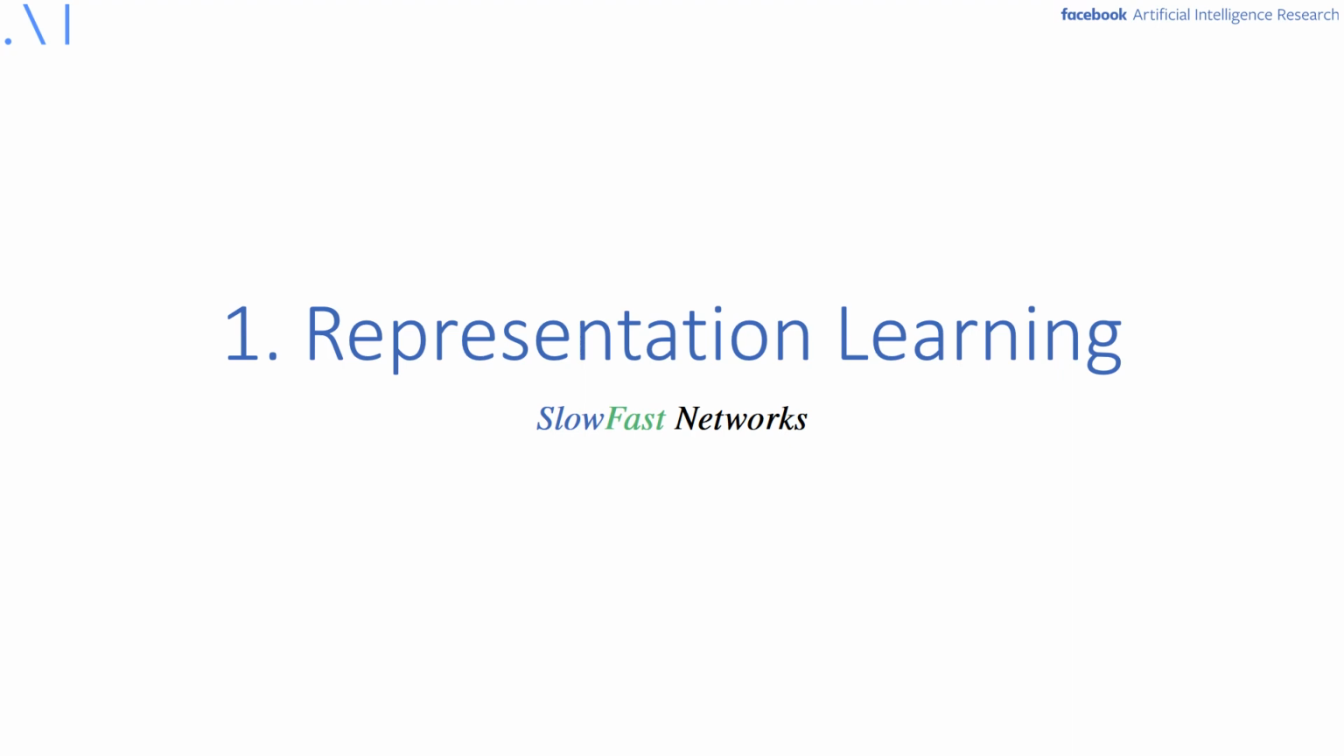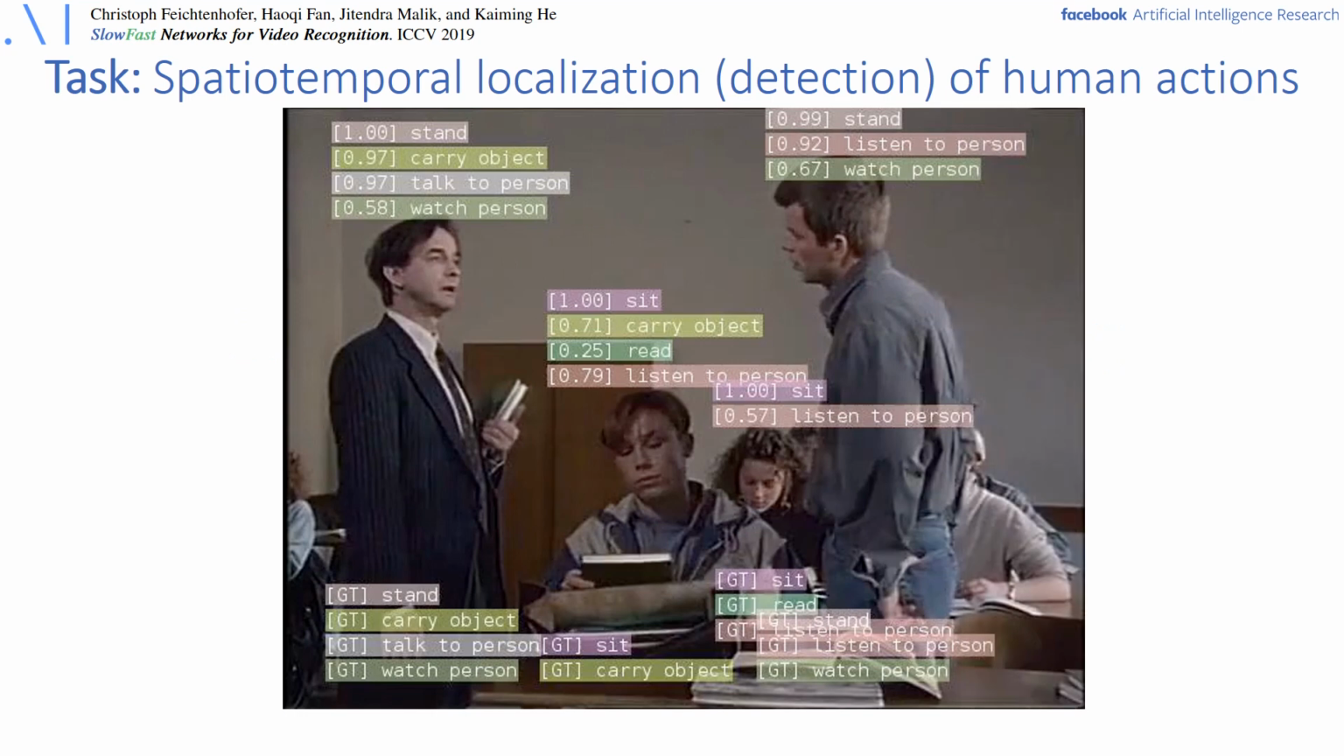For the first part on representation learning, I will talk about a model called SlowFast. For this, I will briefly introduce the task, which is human action classification and detection. Here the goal is to detect all atomic actions that people are performing in the scene. So this image is a sample from the AVA dataset with the ground truth actions shown at the bottom. For example, the person on the left is standing, carries an object, talks to a person, and also watches a person while doing so.